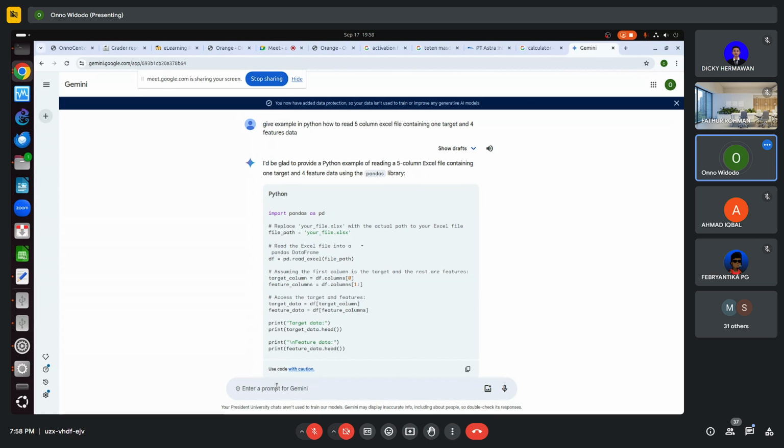Then we can again, for example, give an example to feed the above data to the linear regression.